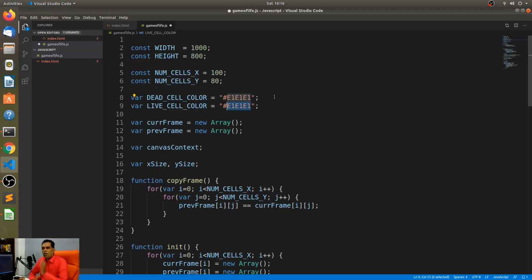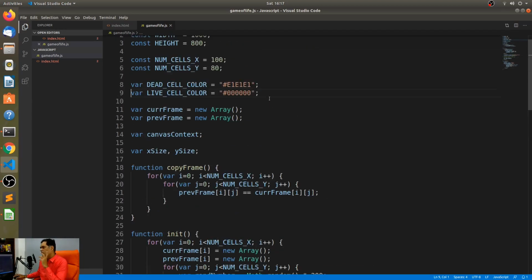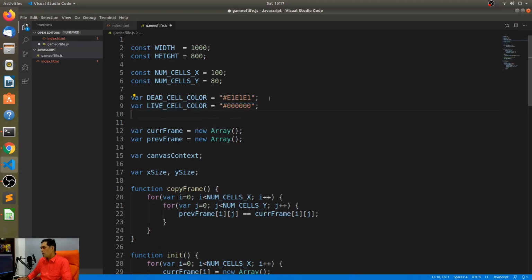You want to make it red or? No, red would be too alive. You want to make it black? You can try with black, you can always change it. Yeah, we can always change it. We can always play around with colors once this entire thing is done. Alright, so now we have a live color, and let me just also declare the border color. What was the border color I declared as? 99, right? Okay.